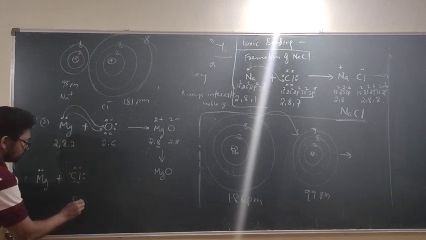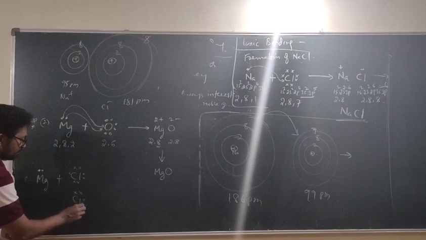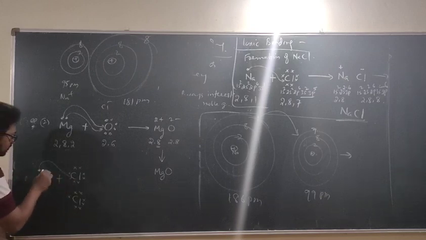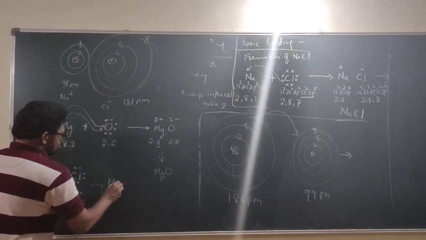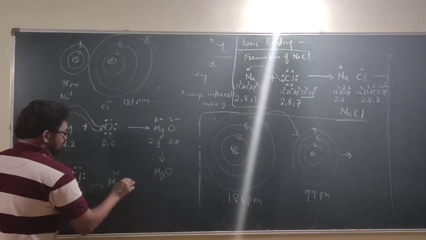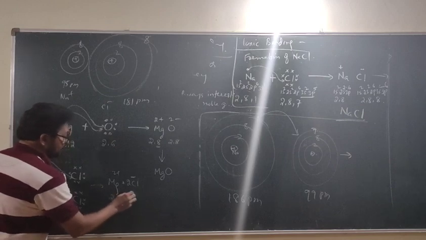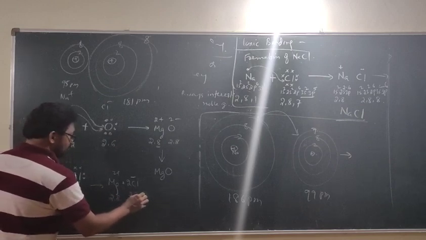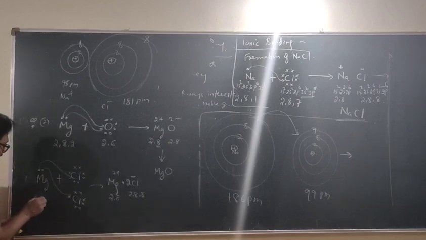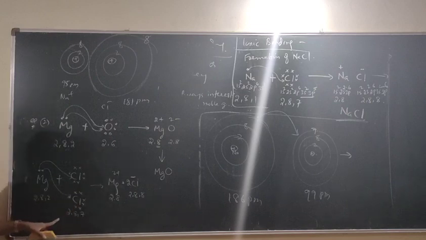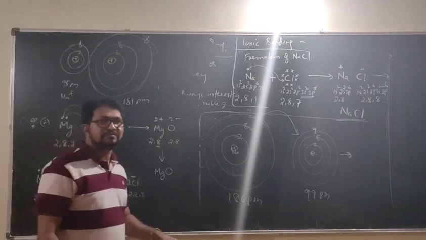Then it says, come on, 2 of you come. Use common sense. That is why the formula becomes MgCl2. So 1 electron to this, 1 electron to this. And it becomes Mg2 plus and 2Cl minus. What is this? 2 comma 8. What is this? 2 comma 8 comma 8. Because this is 2 comma 8 comma 2, and this is 2 comma 8 comma 7 now. 17. Are you following this or not?